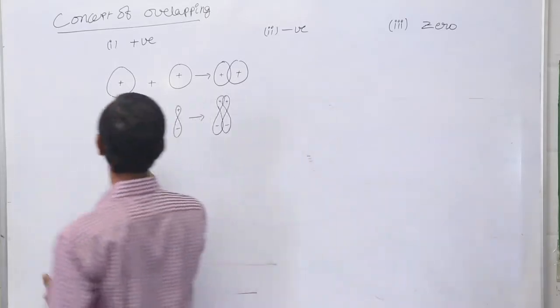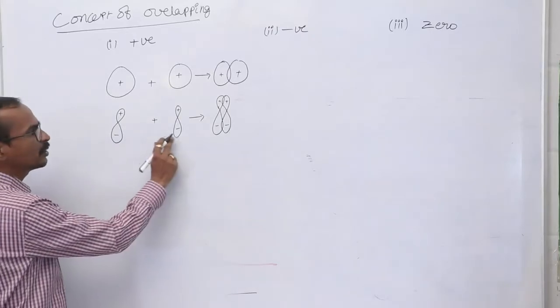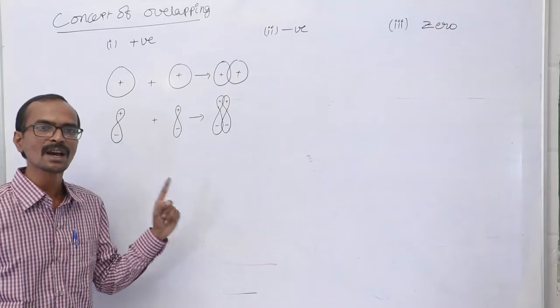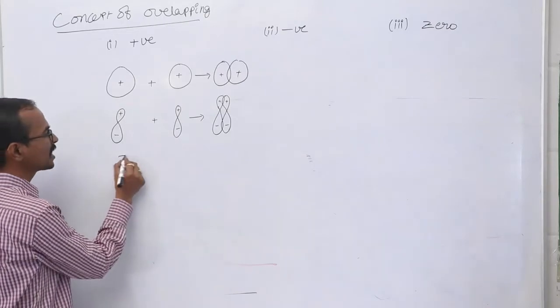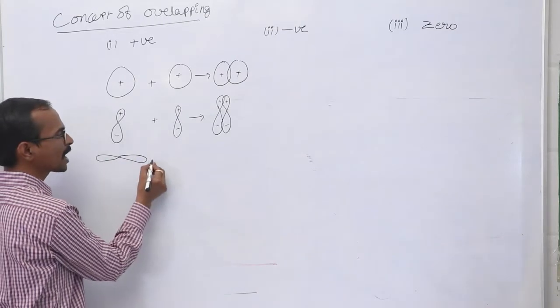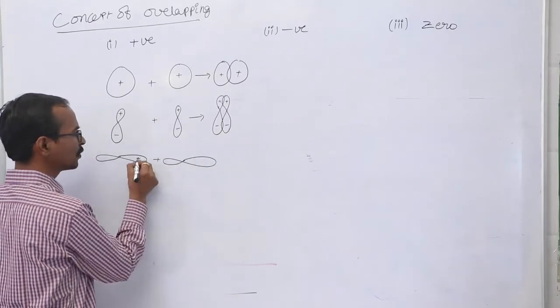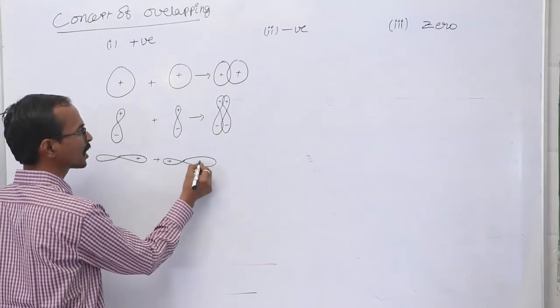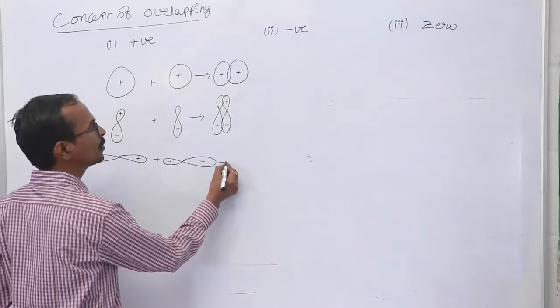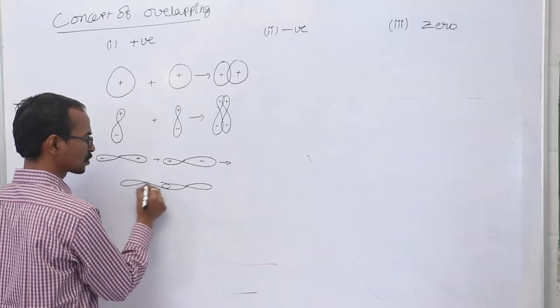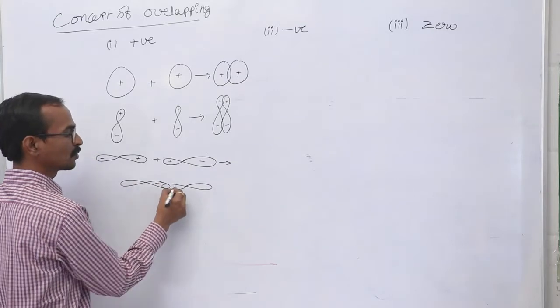That is called positive overlapping. In the same way, end-on-end overlapping might take place. If the positive lobe of a p orbital overlaps with the positive lobe by the end-on-end process, that is also called positive overlapping.